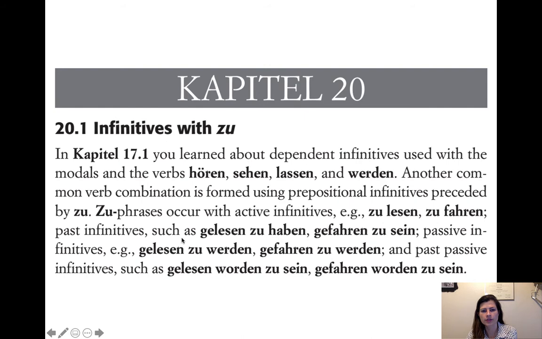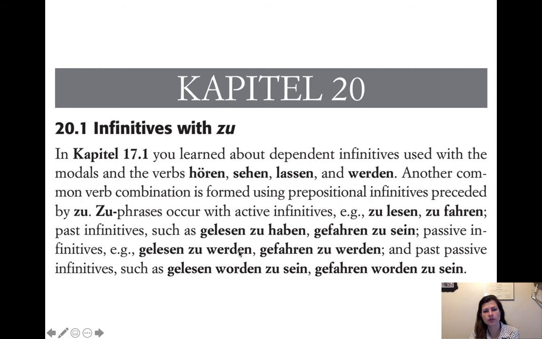Yeah. So you can see that's the past participle, and then it's a past participle plus the helping verb. So the haben or sein, see how this is in the perfect, the past tense. And so in that case, you would want to have the helping verb as the infinitive, and then you just do the past participle first, yeah. And then we can do passives with it as well. So passives consist of werden, conjugated in whatever tense you want, plus the past participle.